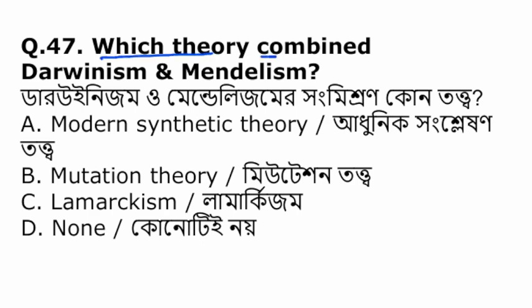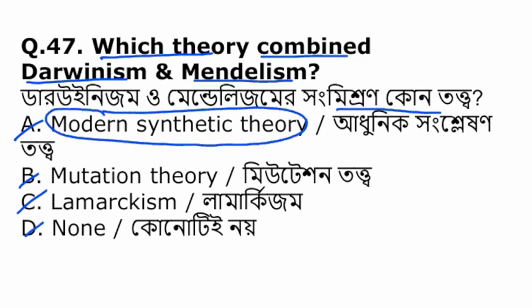Which theory combines Darwinism and Mendelism? এর মধ্যে কোন থিওরিটা মেন্ডেলিজম আর ডারউইনিজমের সংমিশ্রণ তথ্য? Modern synthetic theory, mutation theory, Lamarckism, or none of the above. So modern synthetic theory integrates both Darwin and Mendelism.